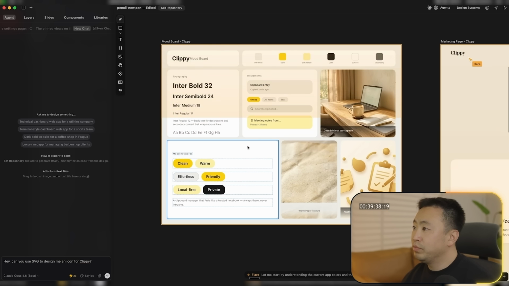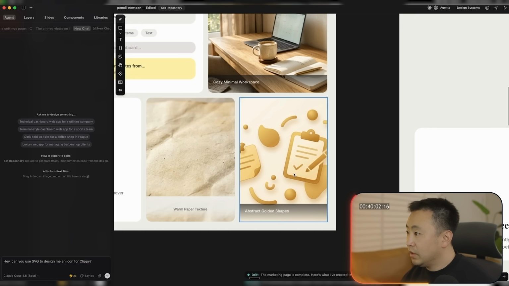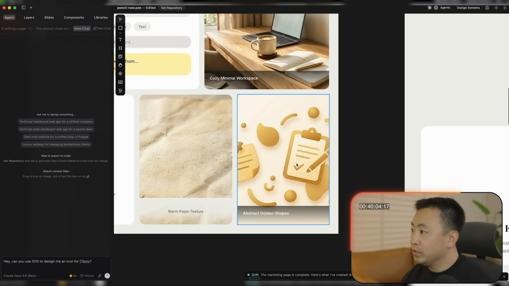Okay, so here's the mood board. Okay, so here's some of the color scheme. I think it will fix all of this. I like this, the abstract gold shapes. One feedback about this Pencil app is they need a better way for me to manage these. Technically, I could probably just use Claude Code to do this, but since I'm here, I'll just do this.